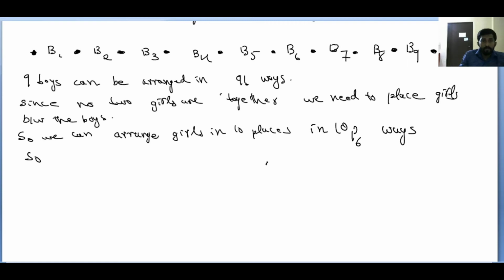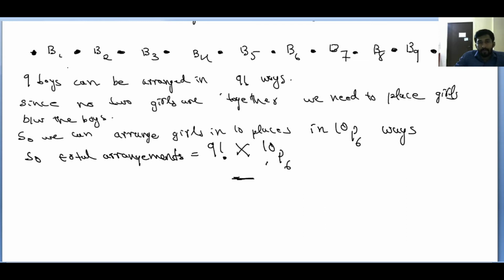Okay. So total arrangement is equal to, what's the first arrangement? Arrangement of boys. How many ways are possible? 9 factorial ways is possible, and followed by you are making arrangement for girls, right? How many arrangements are available? 10P6. Therefore the answer is 9 factorial into 10P6.